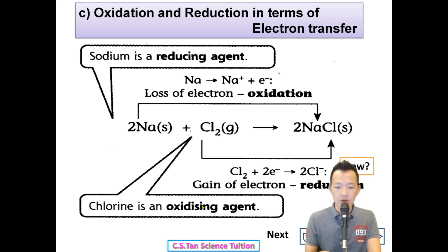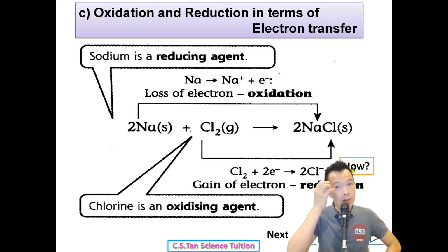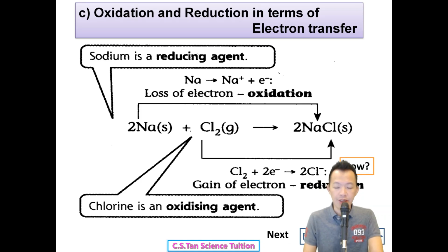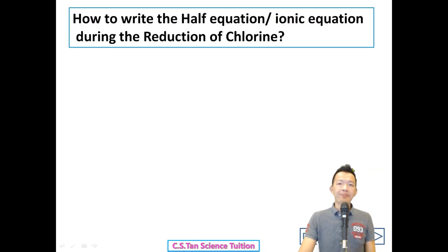Okay, I'm back. Some students may ask how to write the half equation for chlorine gaining the electron to become chloride. Maybe I teach you again. We learned this in chapter 6 from Form 4, but today we have to write it again, because in chapter 3 without the half equation you cannot continue.